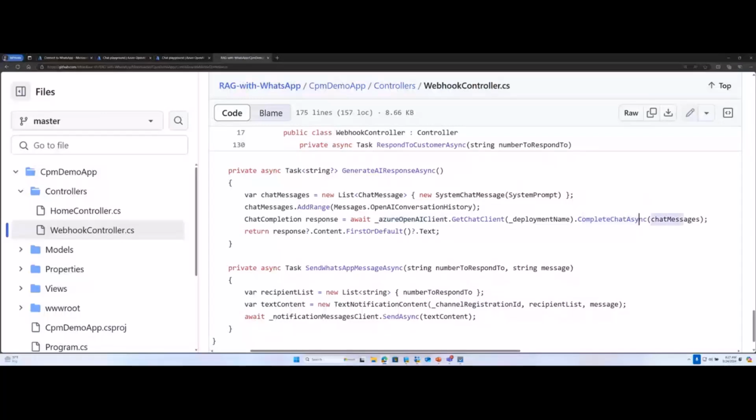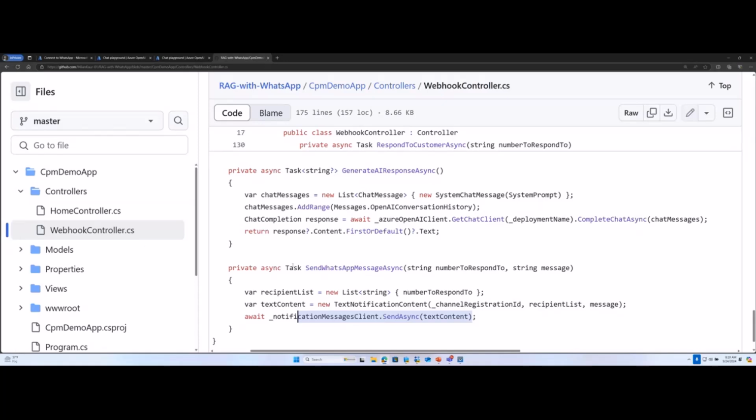Now, this chat messages is a combination of system prompt and the conversation history, like I mentioned. And the last method here is send WhatsApp message async. Now, again, this is just 3 lines of code. You create a notification client, and then you send the response. So this is it. You have 175 lines of code for building something like this.